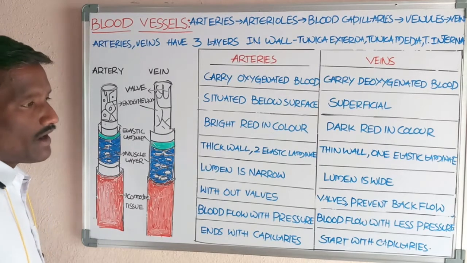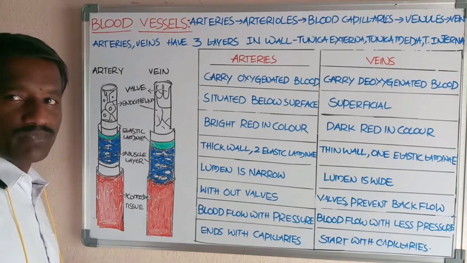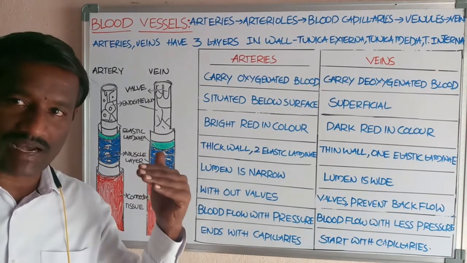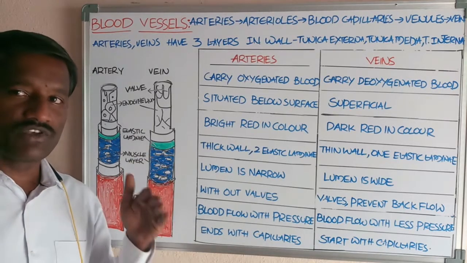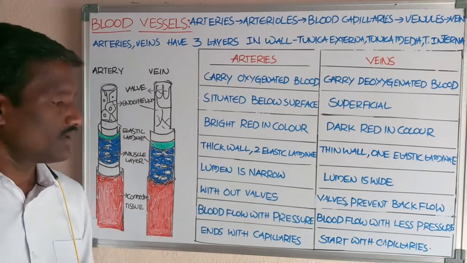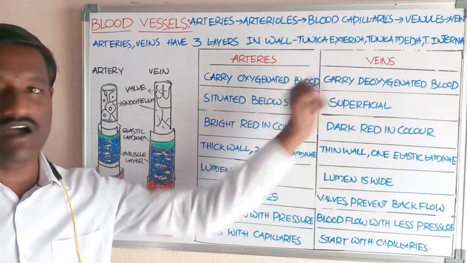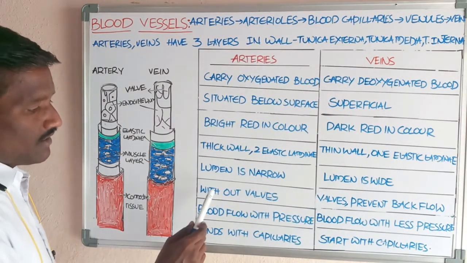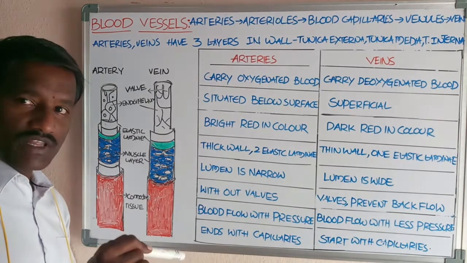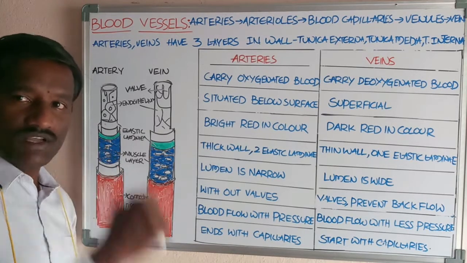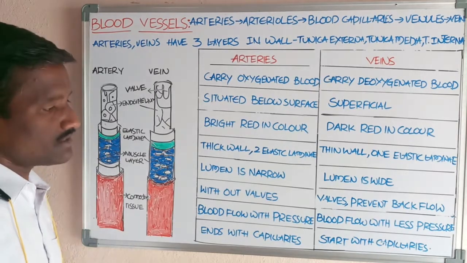Okay, students, another point: the lumen is narrow. Lumen means the cavity present in the inner part of the blood vessel, through which the blood flows. The lumen is narrow in the arteries and wide in the veins. Next, valves are absent on the inner surface of the arteries; the inner surface of the arteries does not show valves.